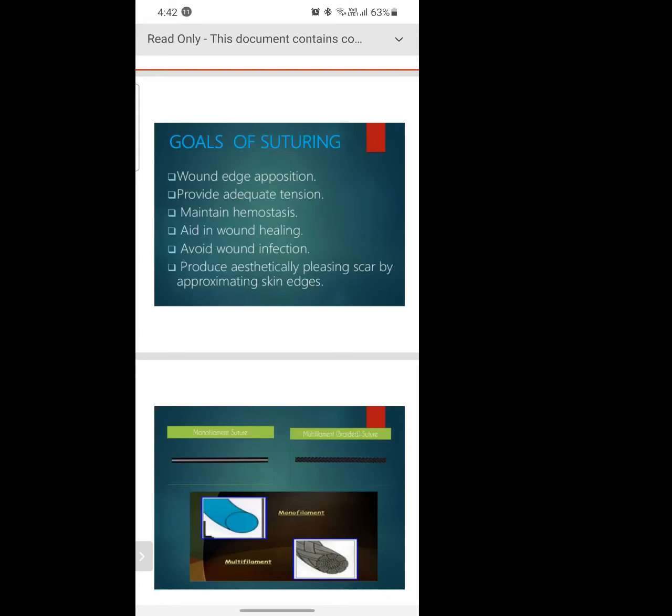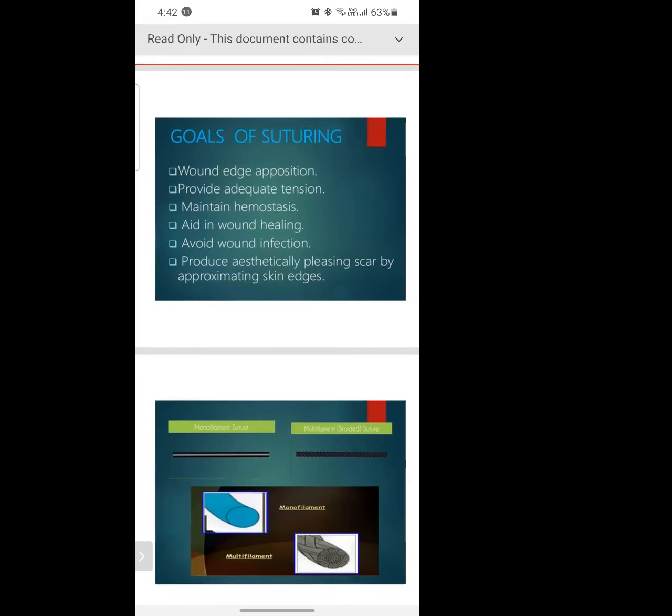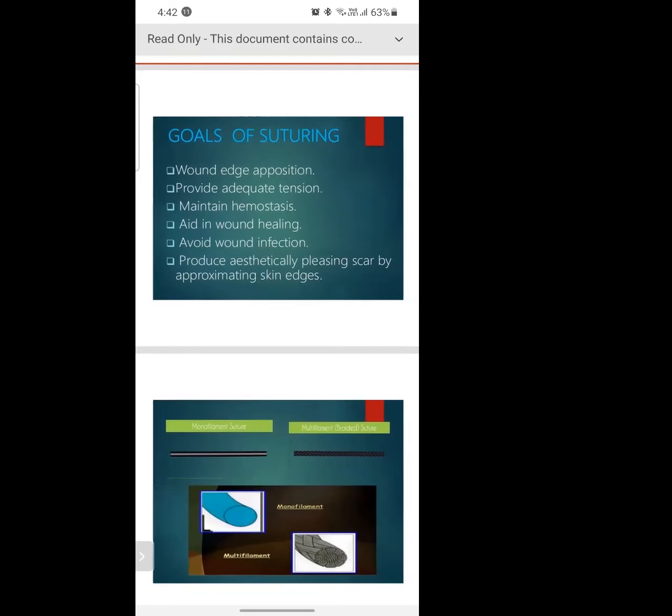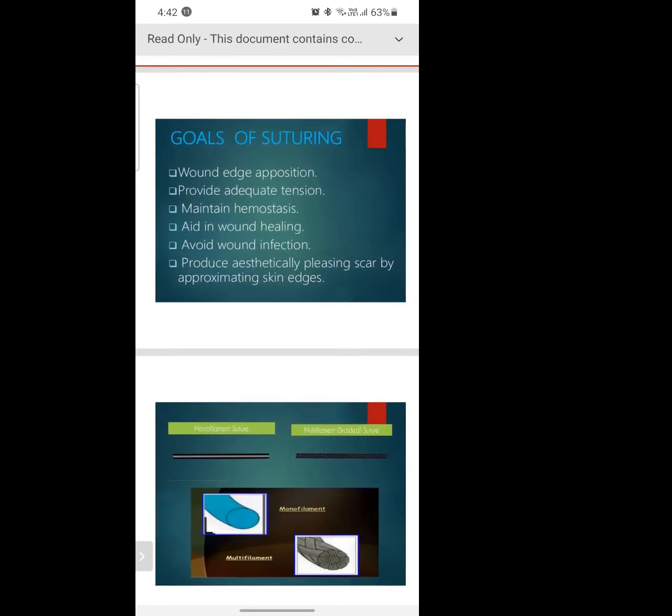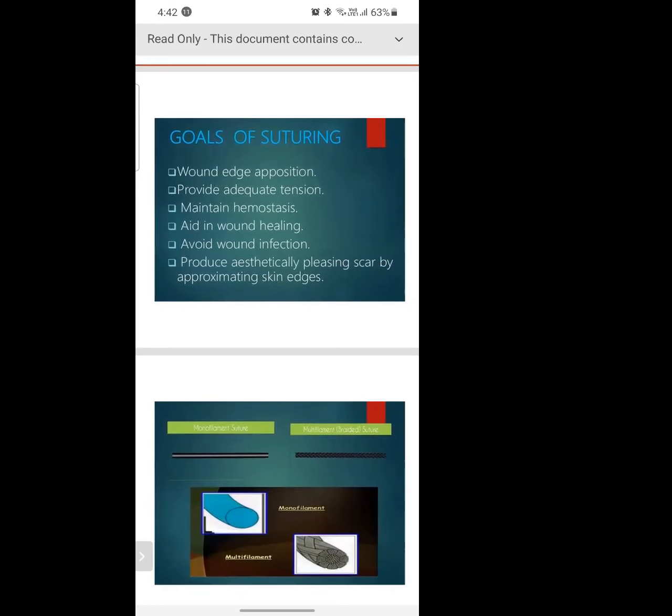Required. In cases where a major injury has happened to the skin, we need to do a suture, to provide adequate tension, maintain hemostasis, and the main thing is wound healing. Suture is also required for avoiding infection. There are many wounds where we don't require suturing.